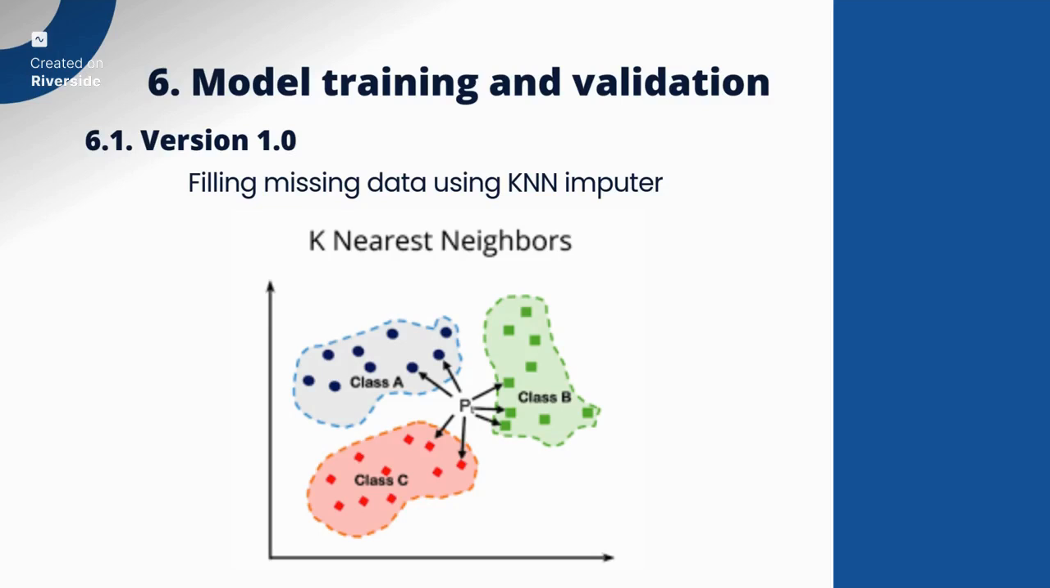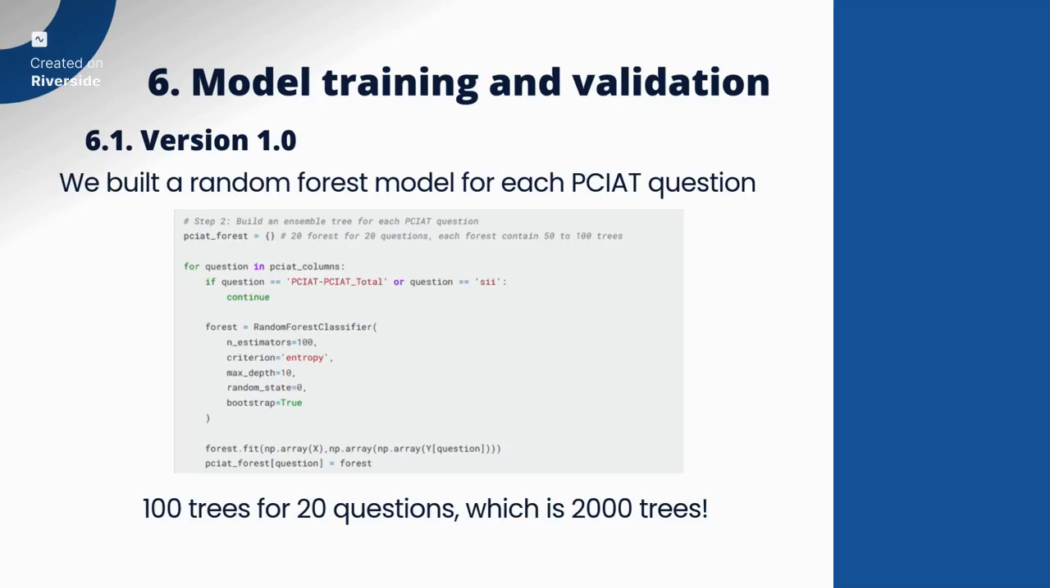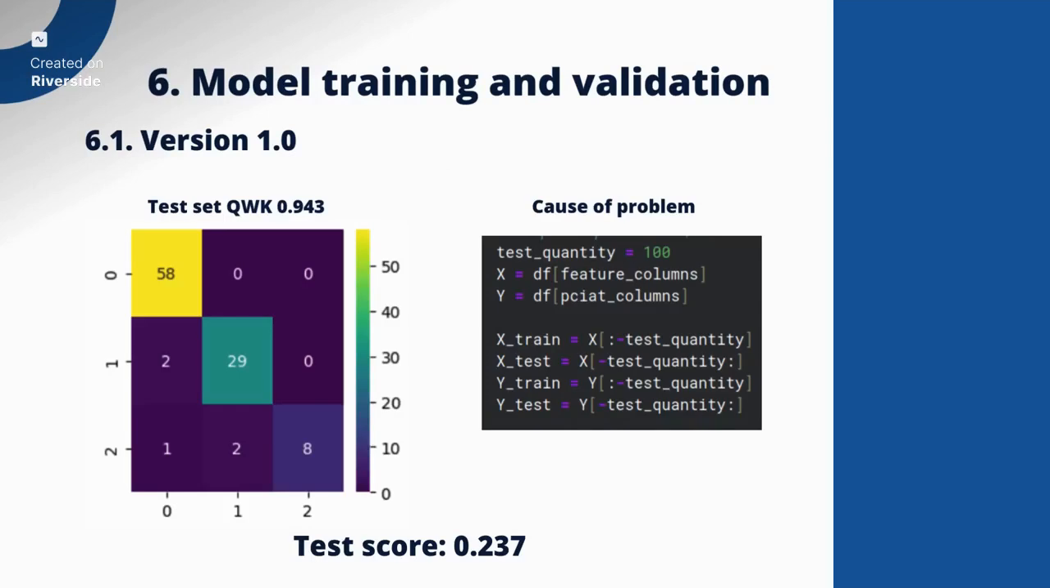So in this model, we basically built a random forest for each PCIAT question. Each forest has 100 trees. So in total, we built 2,000 trees for 20 questions, and after that we sum up the predictions to convert them to SII values. Well, this is the first model we have trained, and the test set accuracy, actually the validation set accuracy, is 0.9,